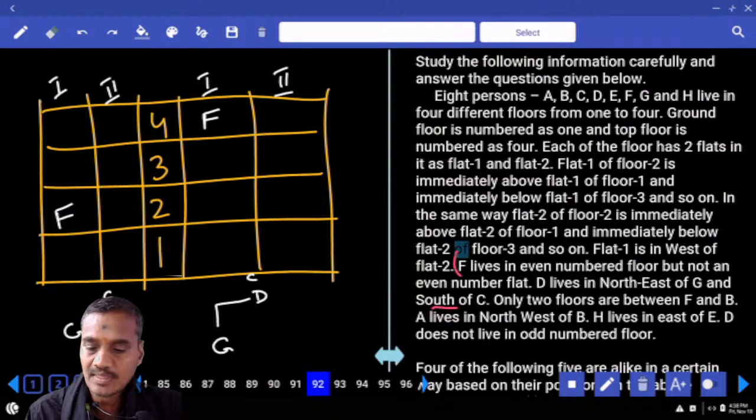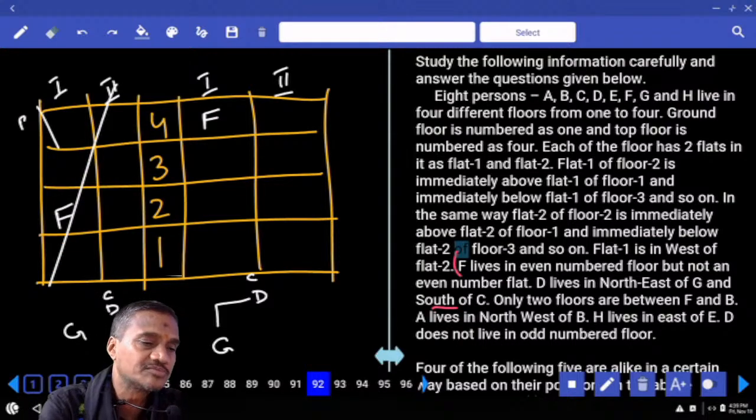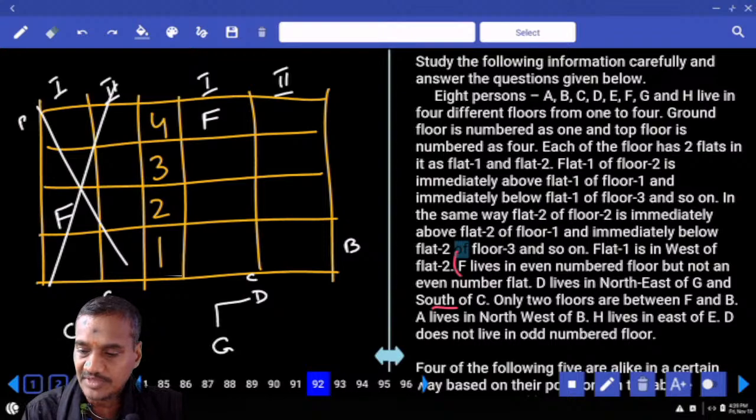And next one. Only 2 floors between F and B. Between F and B, how many? There must be exactly 2. Only 2 floors between F and B. F is here, B must be here. Only 2 in between F and B. Is it possible? This is not possible. Hence, F is here and B must be on the ground floor. Only 2 floors between F and B. And next one.